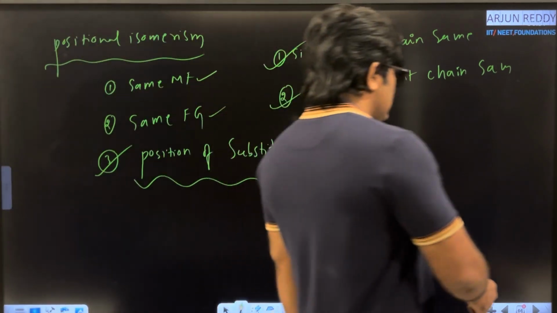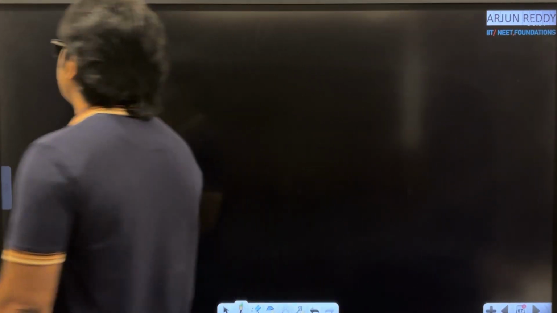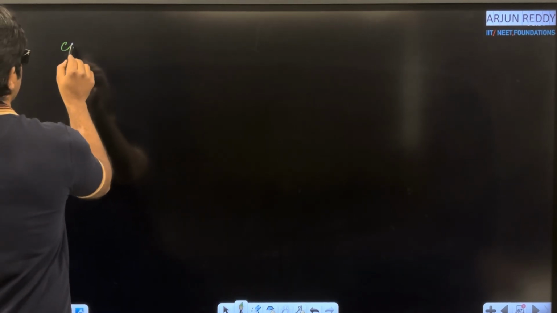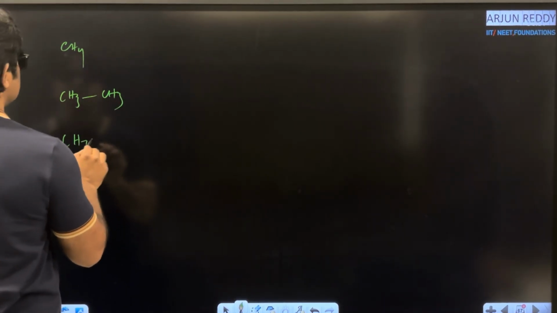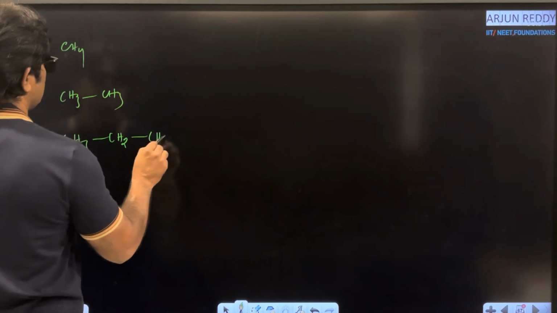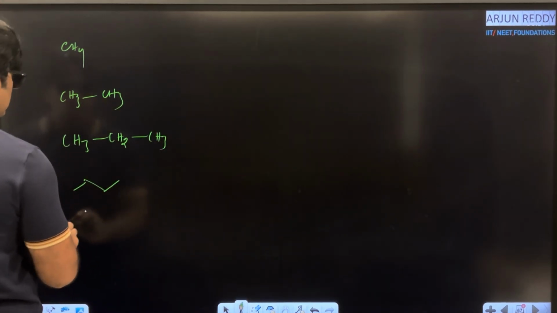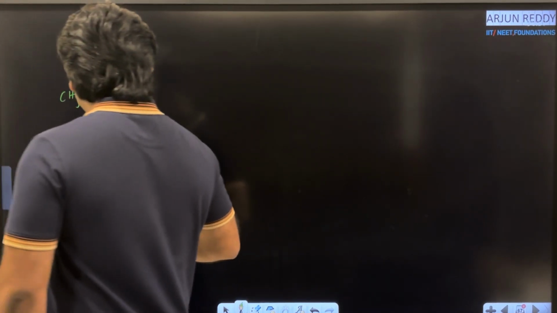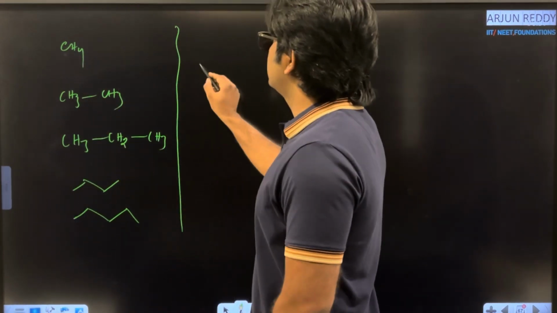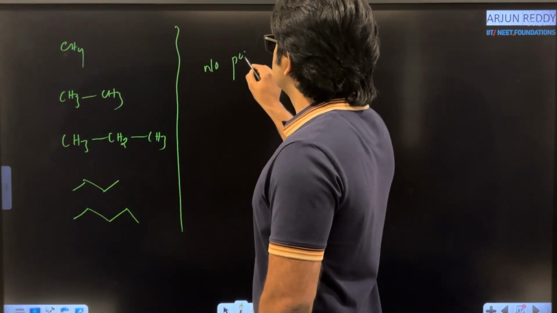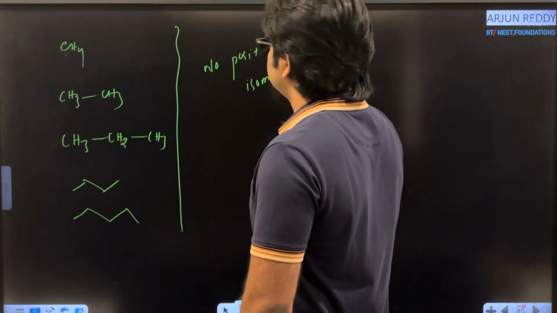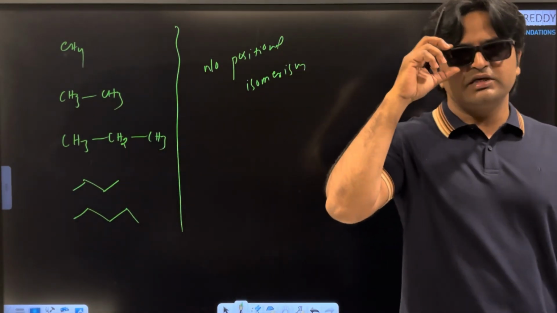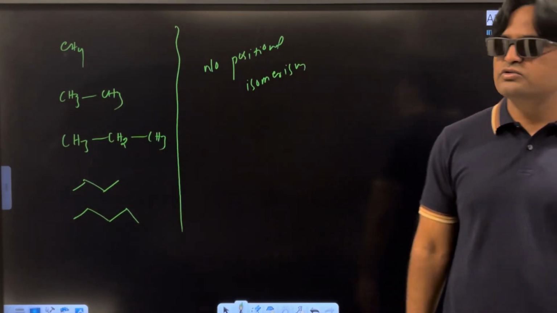So I am going to give examples for positional isomerism. In positional isomerism, in case of normal saturated hydrocarbons like methane, CH3CH3 and CH3CH2CH3, even N-butane molecule, N-pentane molecule, with these molecules there is no positional isomerism. First important point. Maybe sometimes theoretical questions they are asking, which of the following molecules does not show positional